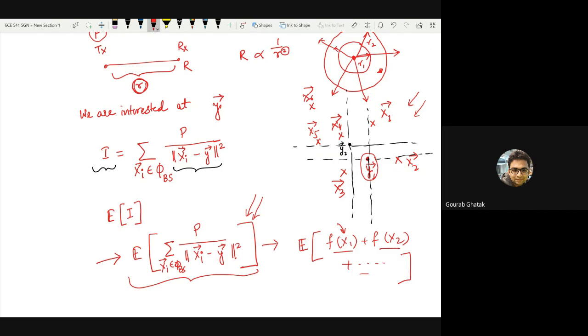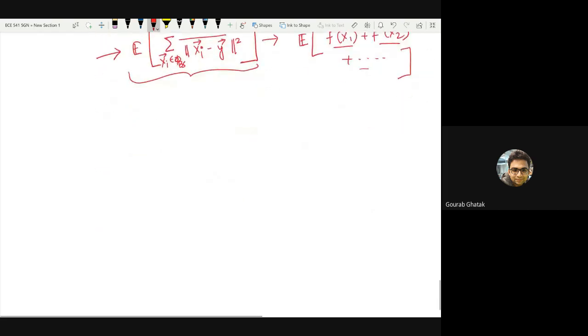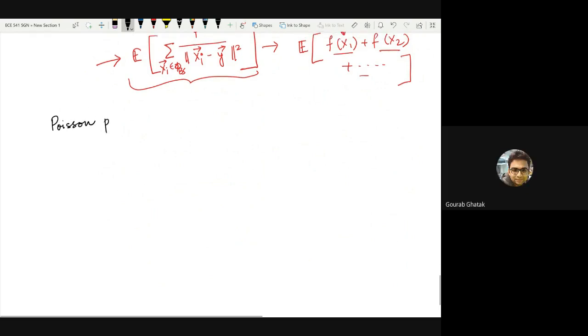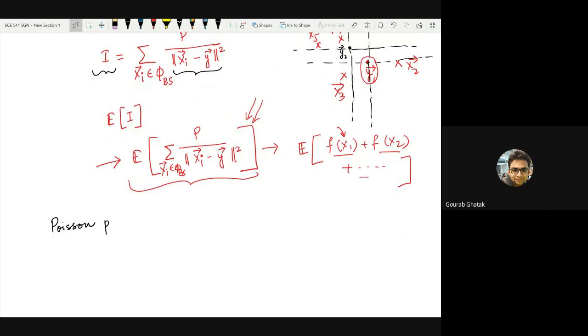Before we end today's class, I will try to introduce a very special type of point process, which is called a Poisson point process. By the way, was this previous discussion clear? I think it was okay for everyone. If there is still some doubt, please feel free to let me know now. Okay, if everything is clear, we move on to the last topic for today, which is that of a Poisson point process.